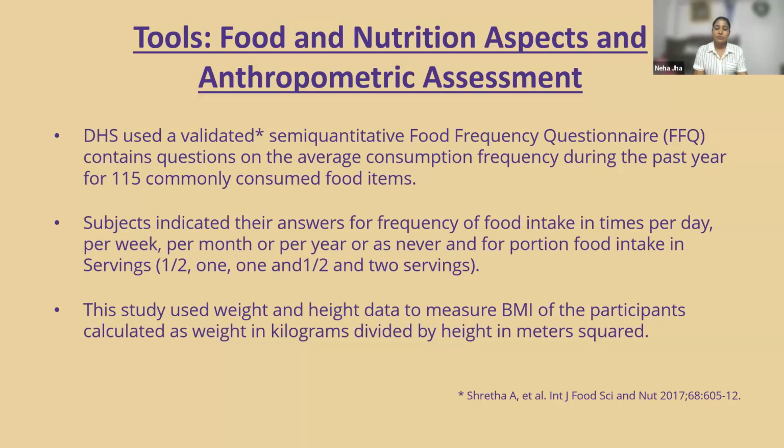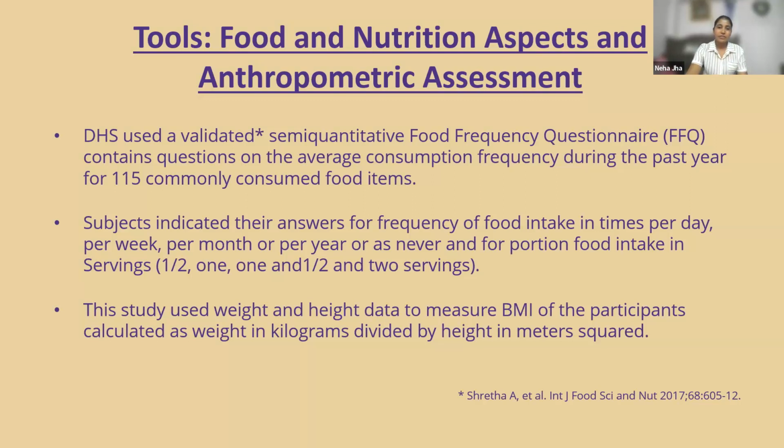About the tools, DHS used a validated semi-quantitative food frequency questionnaire that contains questions on the average consumption frequency during the past year for 115 commonly consumed food items. Participants indicated their answers for frequency of food intake in times per day, per week, per month, or per year, or as never. Then we converted all the answers to times per day or as never. For portion, DHS used pictures of food indicating the serving of each food item.